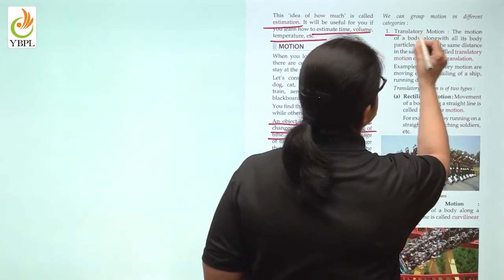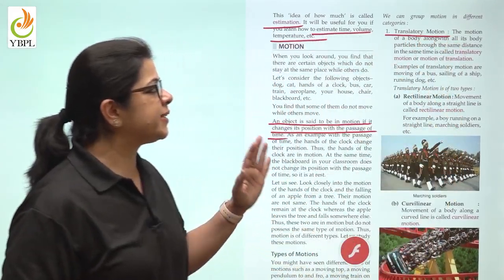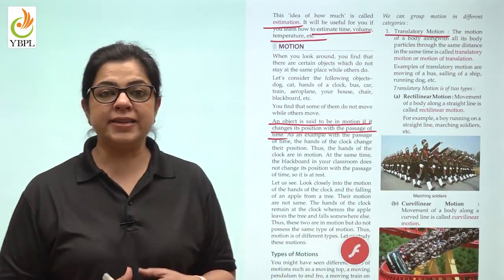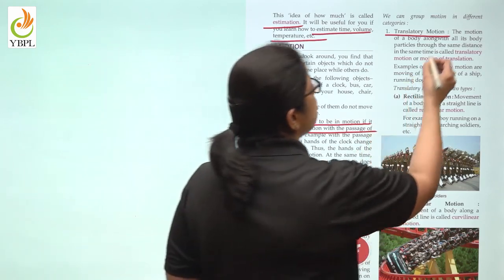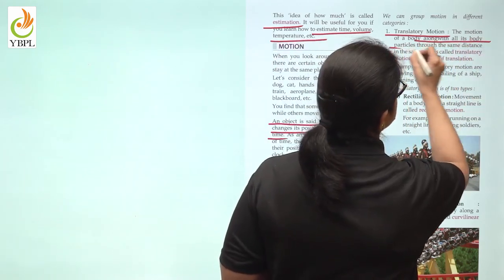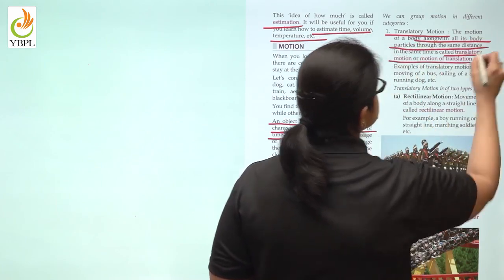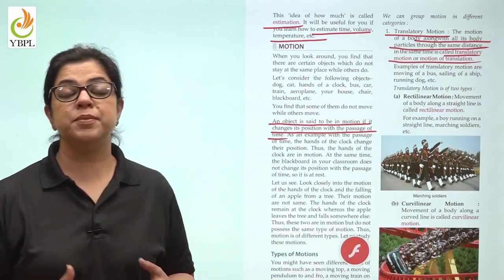So the first category of motion is translatory motion. Translatory motion means that all the particles of the body are covering the same distance in the same time.